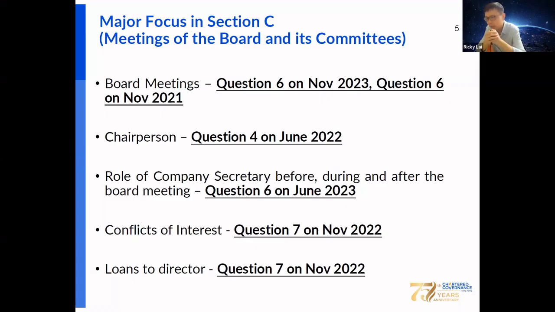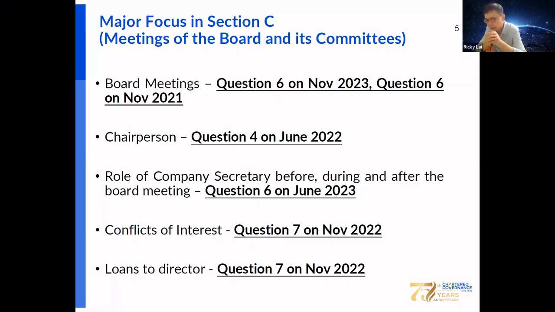Also look at, in case a director's interest conflicts with the company's interest, how to avoid the conflict of interest. Before the board meetings, how can the director declare his or her interest, so that the resolution can be passed with consideration of the potential interest of the individual directors? The director concerned must also abstain from voting and should not be counted in the quorum for the meeting. So before and during the board meetings, this is how to avoid the conflict of interest.